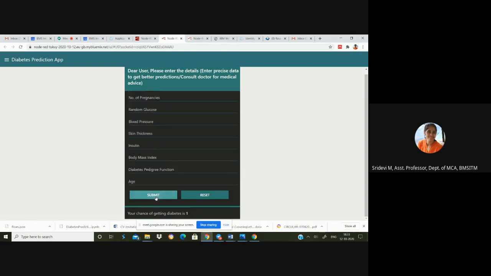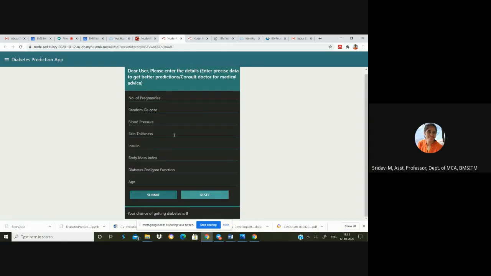Now, when we submit this, the trained model will make the prediction. Now we can see here, your chance of getting diabetes is 0. It has predicted that a person with these feature values has no chance of acquiring diabetes.